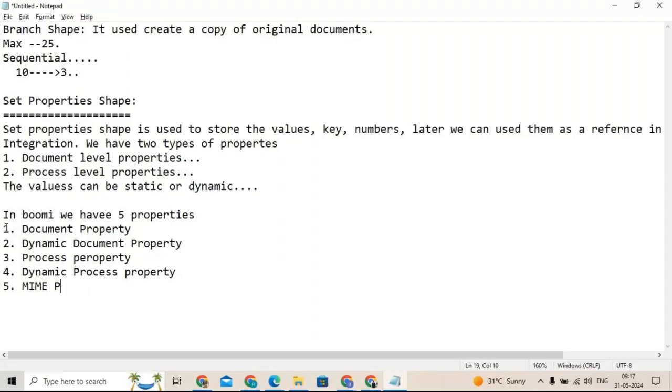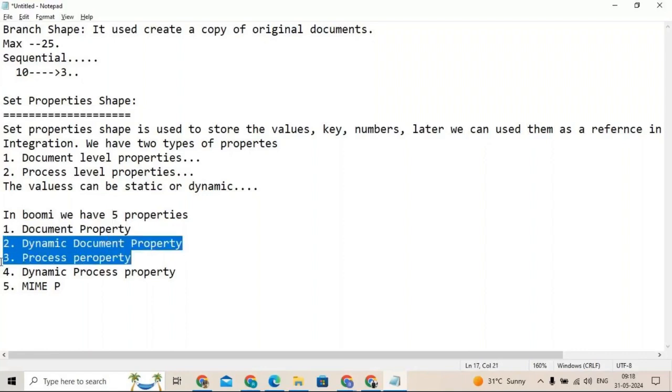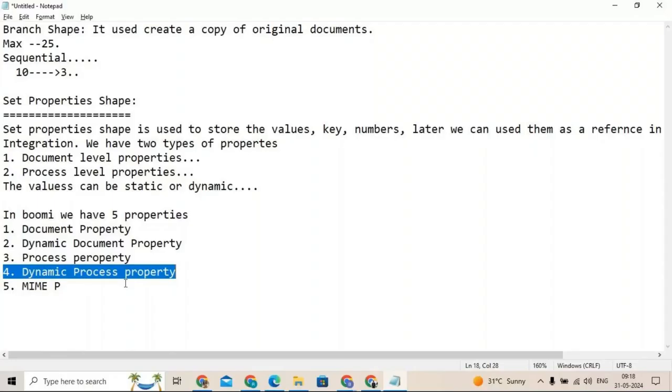If anyone asks how many types of properties there are in Boomi, we need to say five: document property, dynamic document property, process property, dynamic process property, and MIME property.